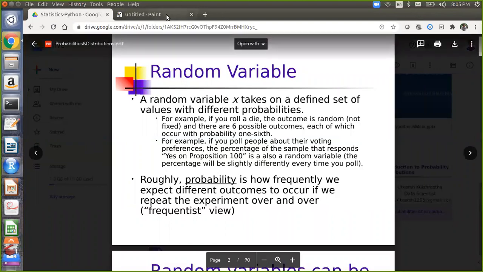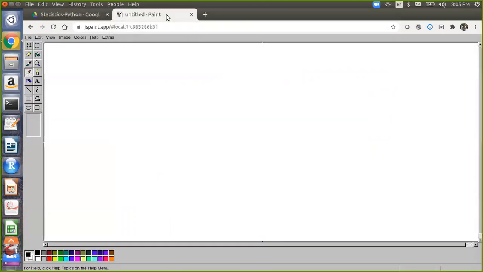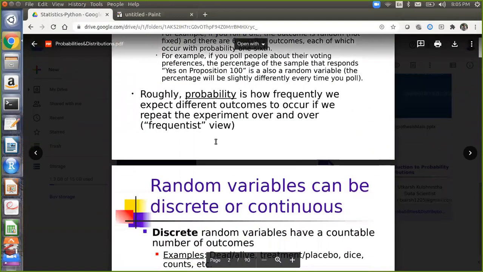When I throw 4 coins, what is the probability that heads will come? All those things are called experiments. When you toss a coin, it is an experiment, and when the event occurs, it is called a probabilistic event. We'll see in the next slides how to calculate that.